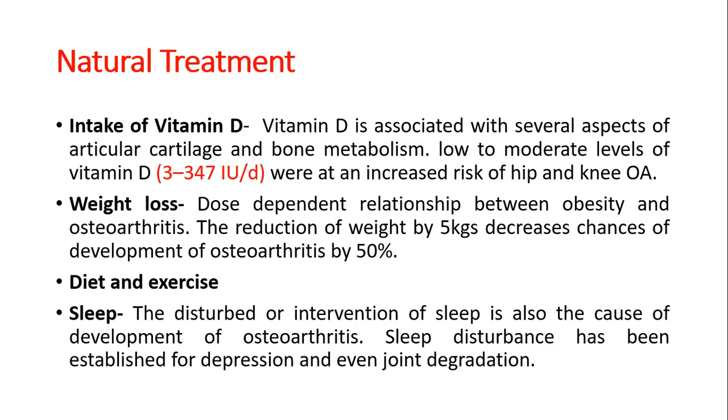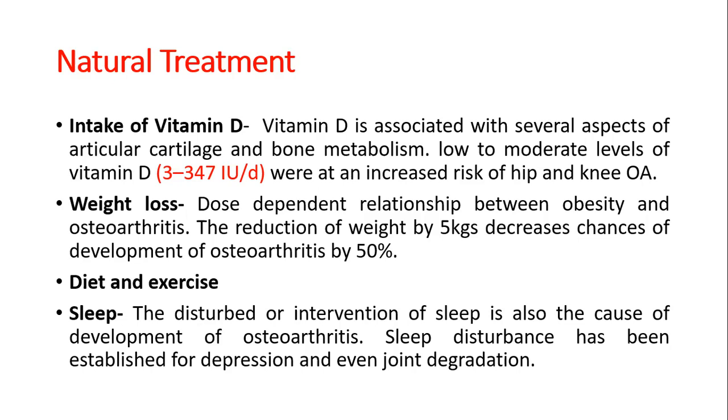People of elderly age are more vulnerable to this disease, so weight balance should be maintained, as arthritis has a dose-dependent relationship between obesity and osteoarthritis. The reduction of weight by 5 kgs decreases the chances of development of osteoarthritis by 50%.